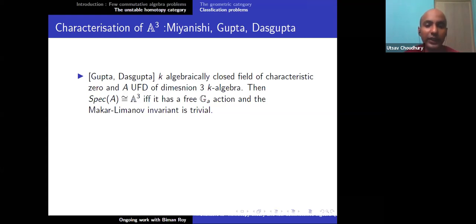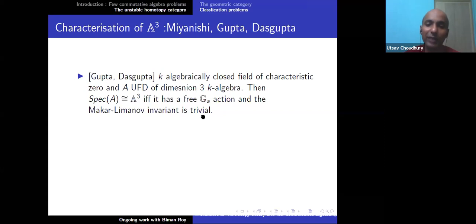Neena Gupta and Nikhilesh Dasgupta, her PhD student, proved that if K is an algebraically closed field of characteristic 0, and A is a UFD of dimension 3 that is also a K-algebra, then Spec A is isomorphic to A3 if and only if it has a free G_a action and the Makar-Limanov invariant is trivial. If you remember, for A2, only the Makar-Limanov invariant being trivial was enough. For A3, they show that we need a free G_a action.